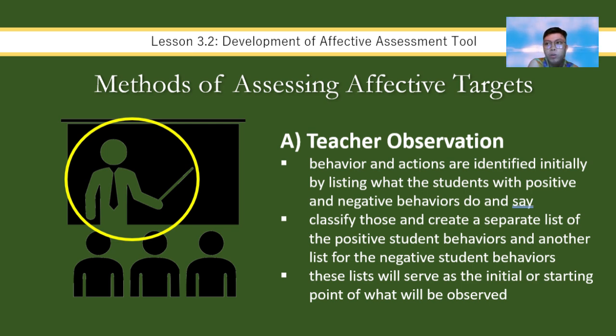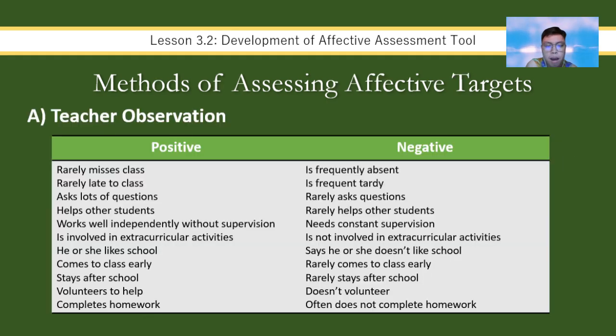So kumbaga, you are going to think of what are the positive and negative behaviors that a student may have, may do and say. And this list will become your starting point for your observations, giving you a concrete checklist of what to look for. Here are some examples. Positive behaviors include things like asking questions, helping others, and volunteering. On the flip side, negative behaviors might show up as frequent absences, lack of involvement, or a stated dislike for school. Now, these are often called approach behaviors versus avoidance behaviors.